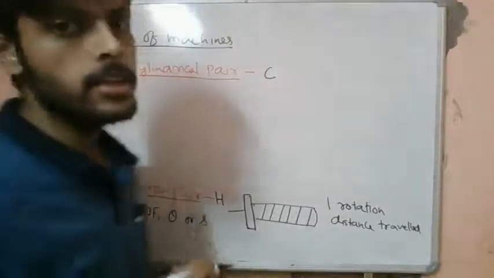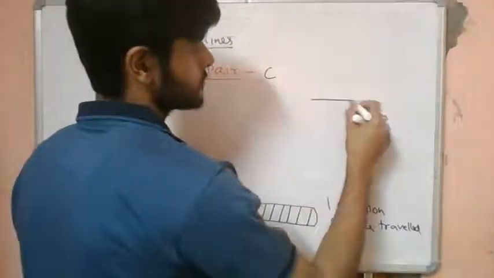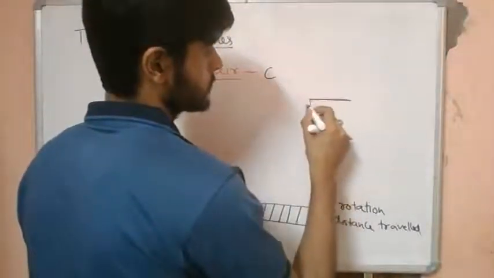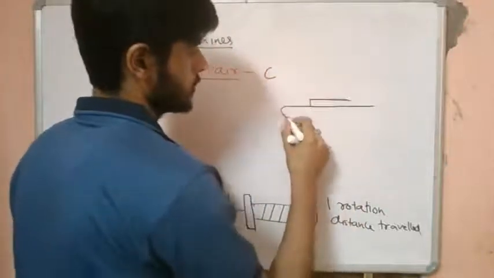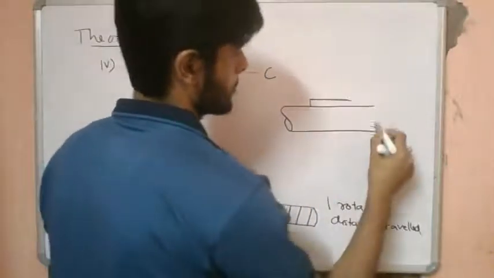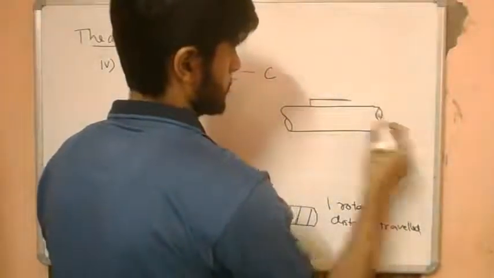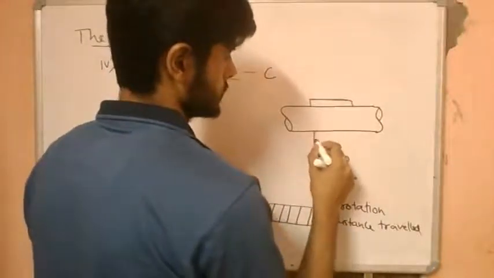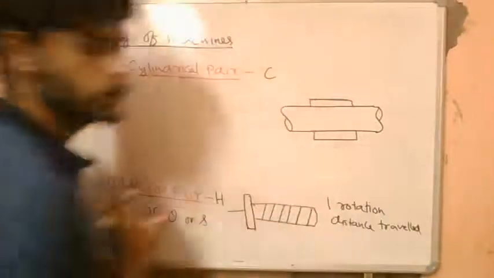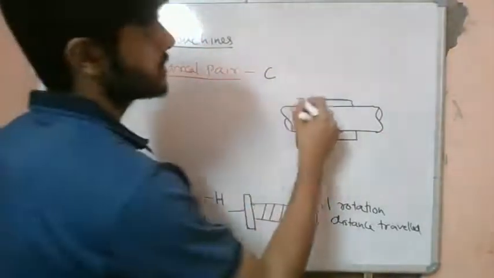So in general, an object has 3 degrees of freedom in planar motion. Let's say we have a block like this and we have a cylinder like this. Once this cylinder is inside this block, so this block is fixed, let's say.